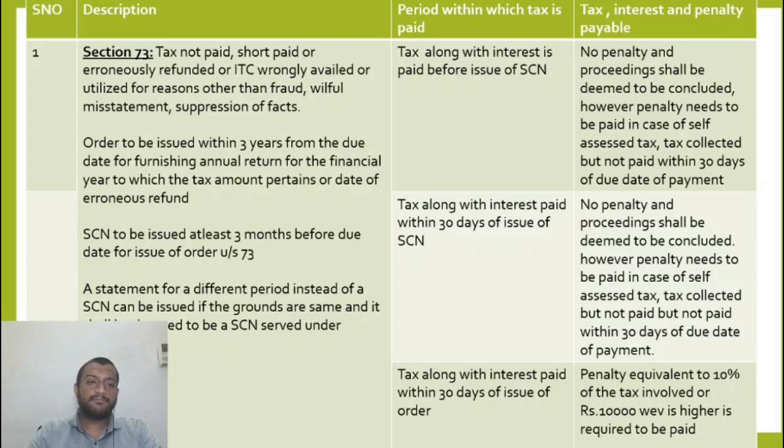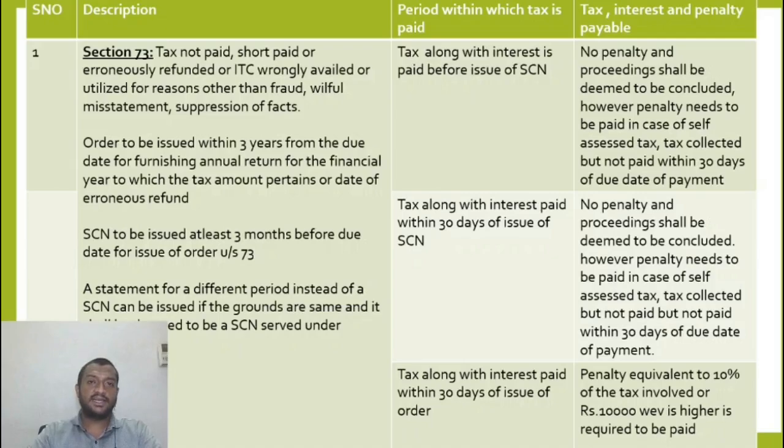So let us say I've availed excess input credit and erroneously paid tax less. In this case, this will not apply. If I make the payment before issue of show cause notice, or before issue of order under section 73, no penalty will be levied.